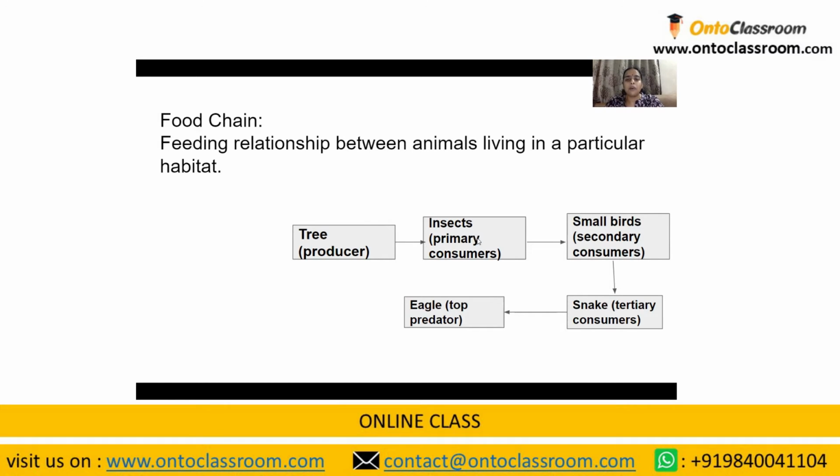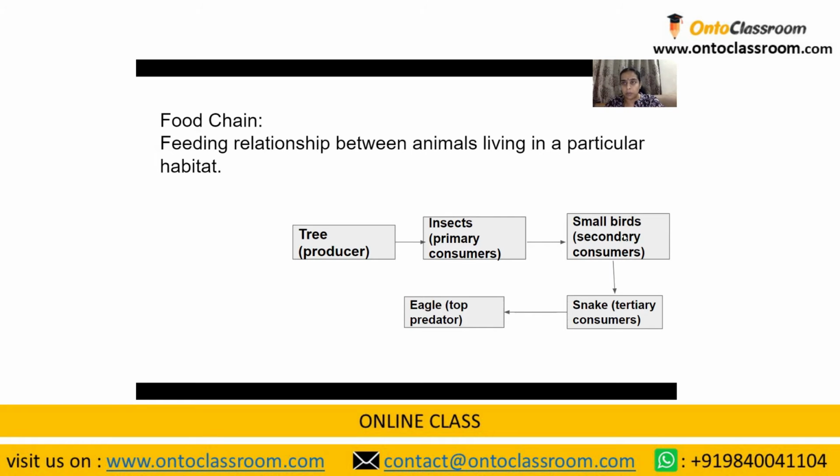Now we have come across a term called the primary consumer. So what are primary consumers? Primary consumers feed immediately on the producers. That is why they are called primary consumers. Next, these small insects are fed on by the smaller birds. On a tree habitat, what are the small birds you come across? You come across crows, mynas, sparrows. Yes, so those are the small birds. They are called the secondary consumers.